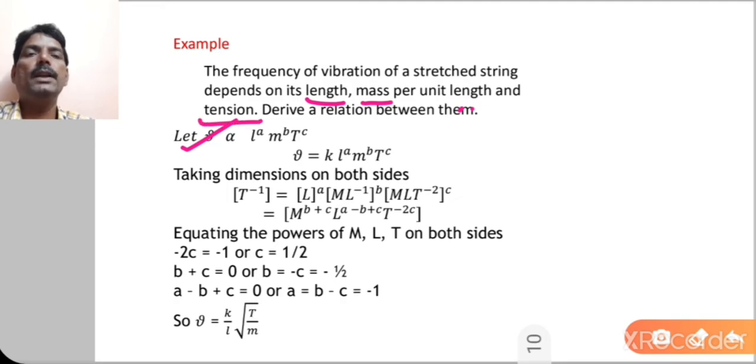So these three, L, m and T, are involved.